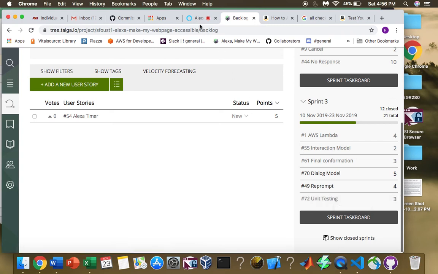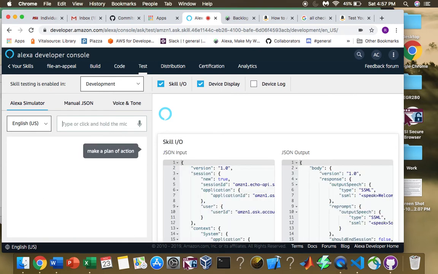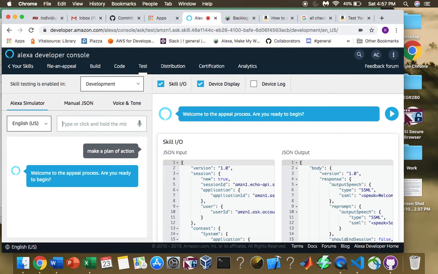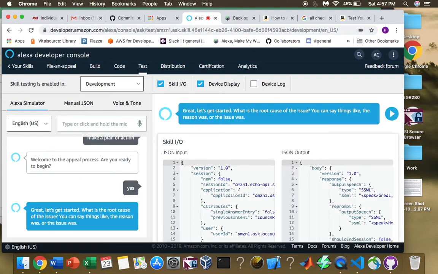So to demonstrate the key things that were accomplished this sprint, we will start our interaction with the skill. The invocation is make a plan of action. Welcome to the appeal process. Are you ready to begin? Yes. Great, let's get started. What is the root cause of the issue? You can say things like, the reason was, or the issue was.